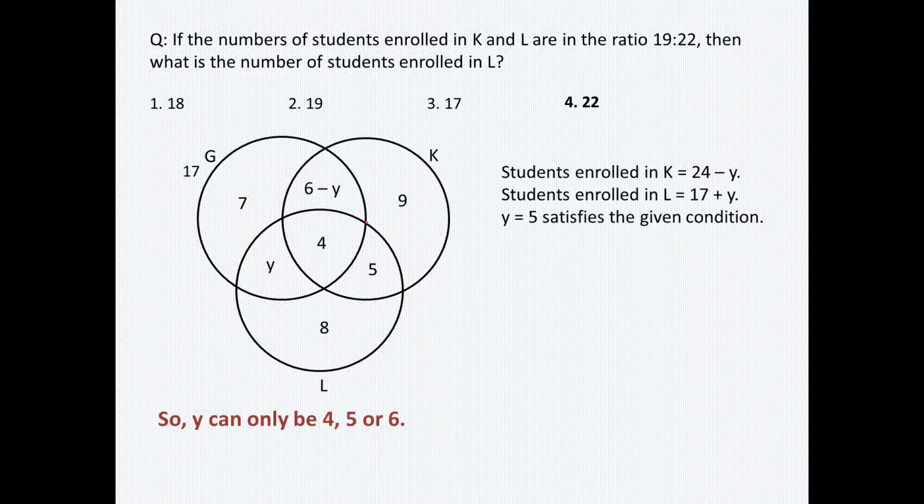Though I would say that for this question I did not need any kind of information whatsoever, no Venn diagram, no value Y, because straight away the question itself says the number of students enrolled in K and L are in the ratio of 19:22. So automatically the number of students enrolled in L must be a multiple of 22, and among the options the only number which is a multiple of 22 is option 4. So I could have answered this question even without looking at anything else in the complete set.